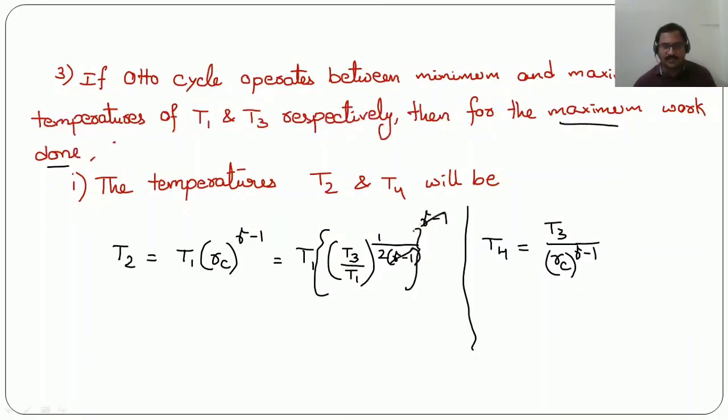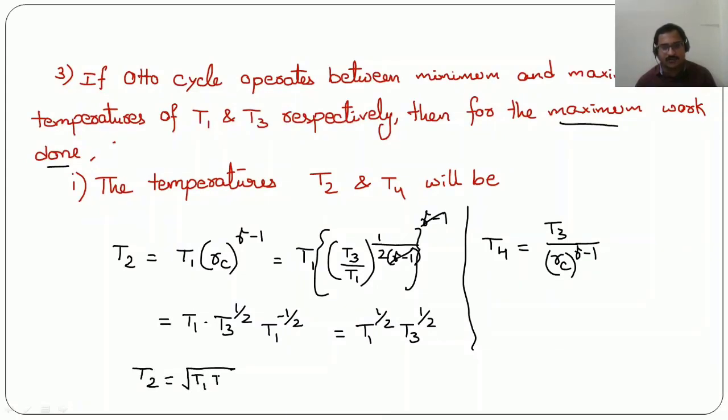Now this gamma minus 1 gets cancelled. We have T1 into T3 power 1 by 2, T1 power minus 1 by 2 here. We can write this as T1 power 1 by 2, T3 power 1 by 2, or T2 can be written as the geometric mean of T1 and T3. That means the minimum and maximum temperatures.